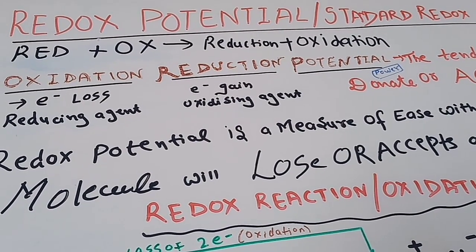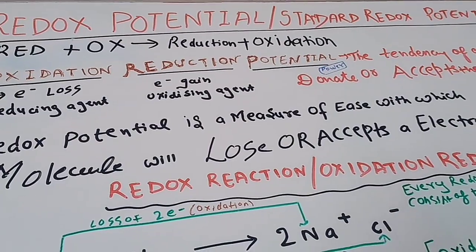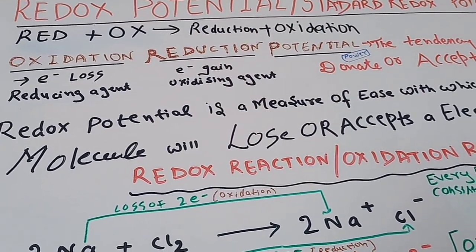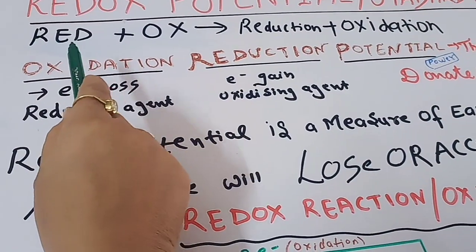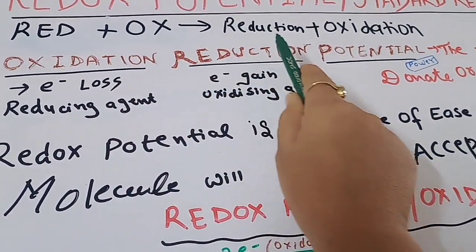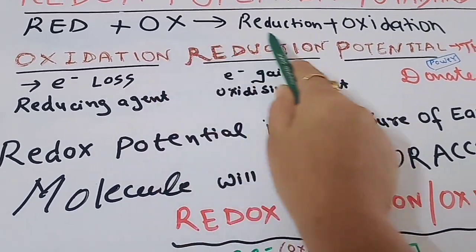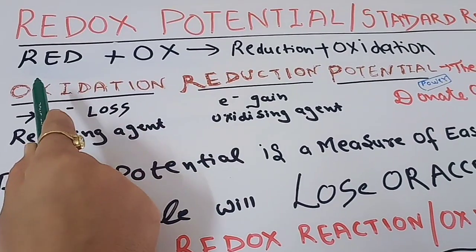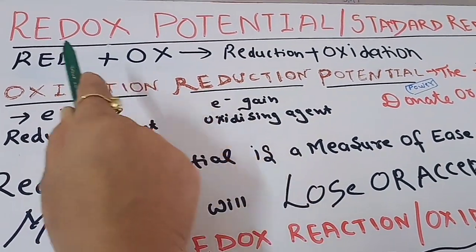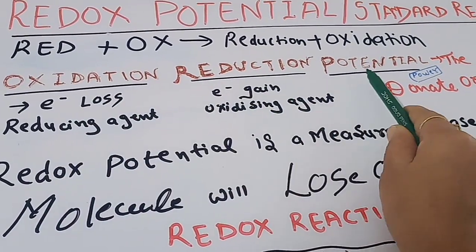So today we will study the redox potential and the standard redox potential. As we can see, the word redox is the combination of the two terms, red plus ox. We can say it is red from reduction and ox from oxidation, and we combine these to make it redox. So redox is a combination of the two terms red and ox. We can also write it as oxidation reduction potential.